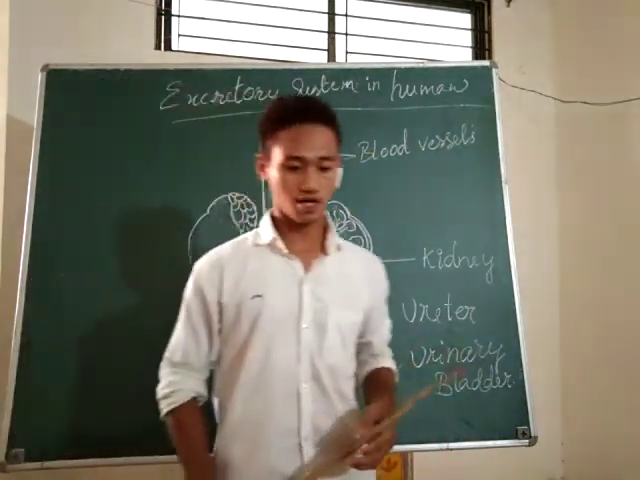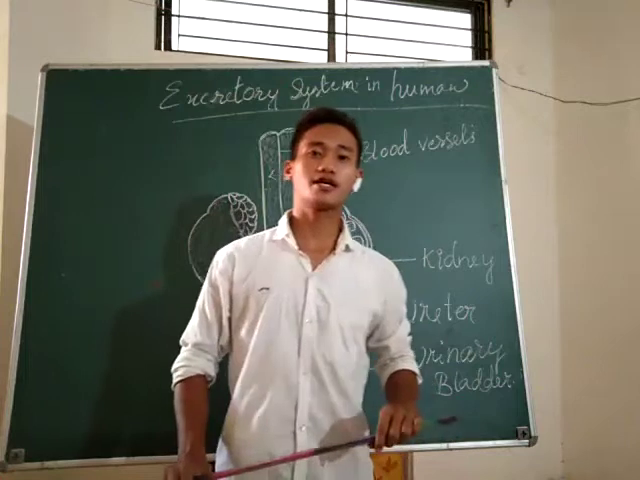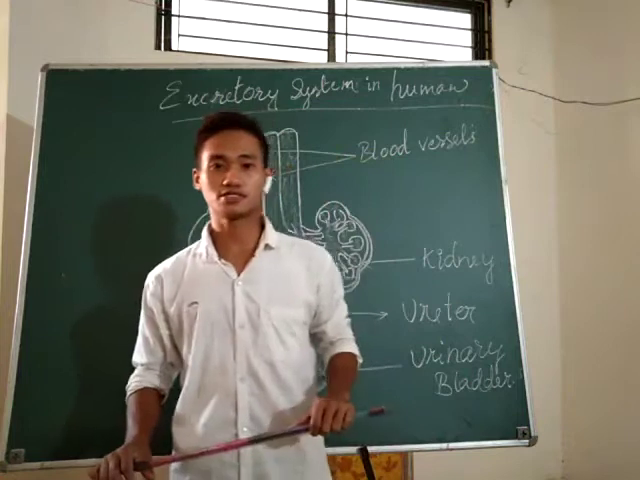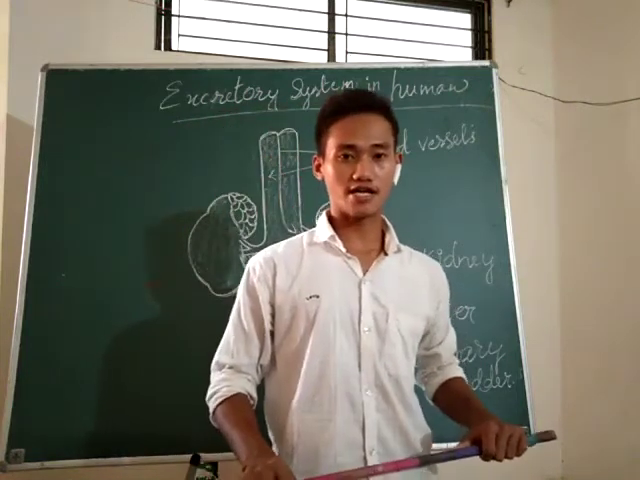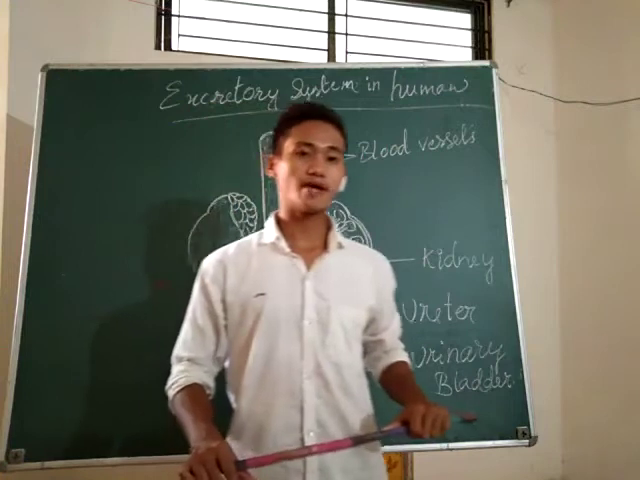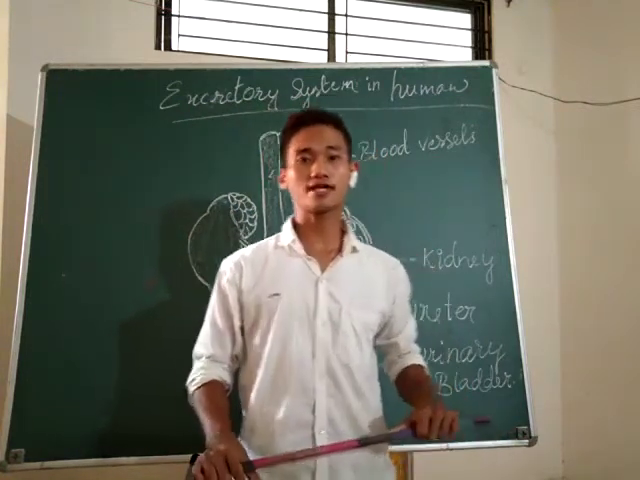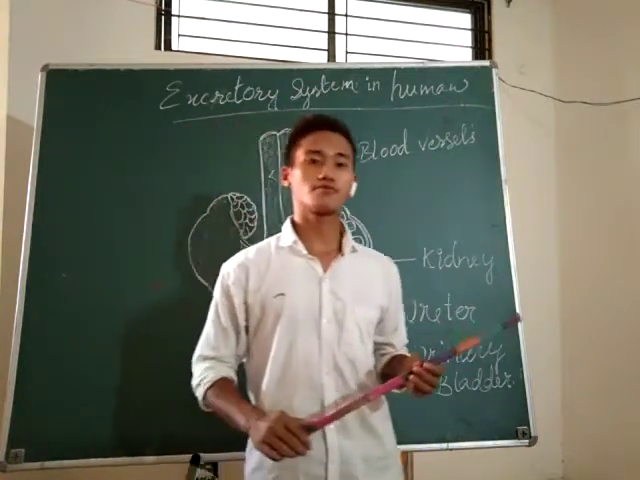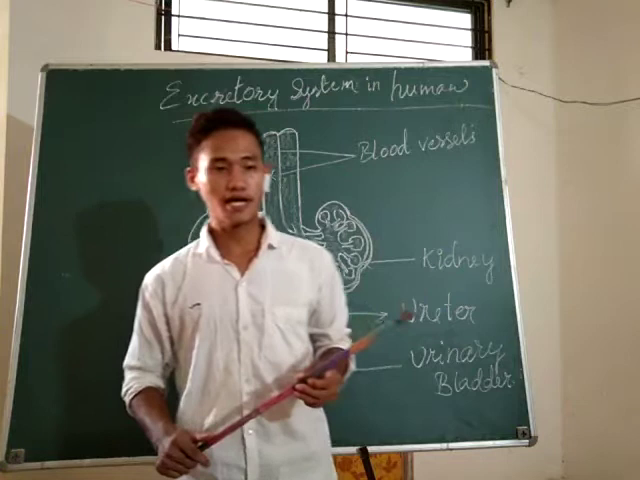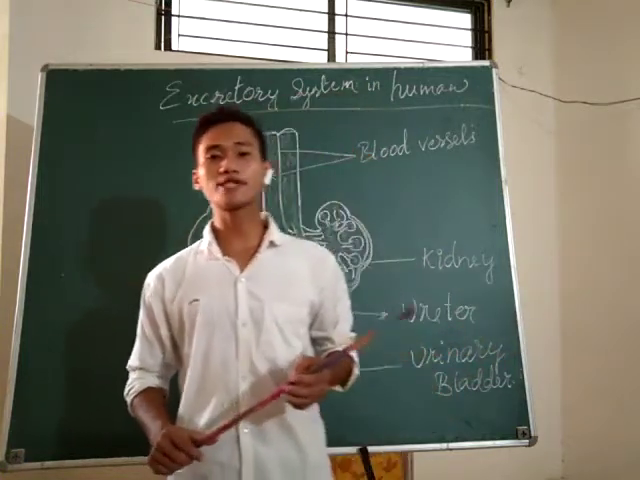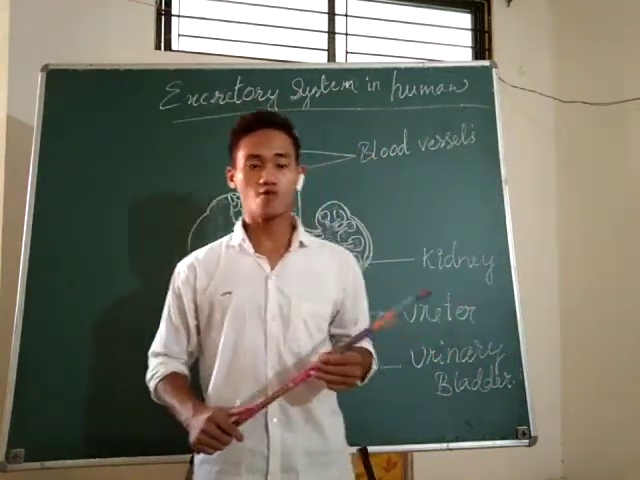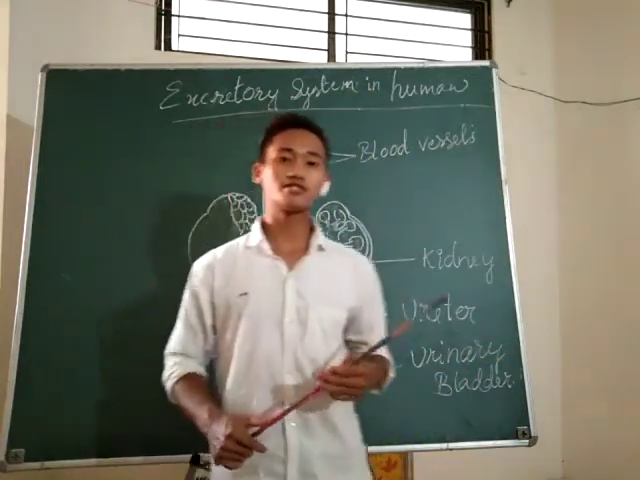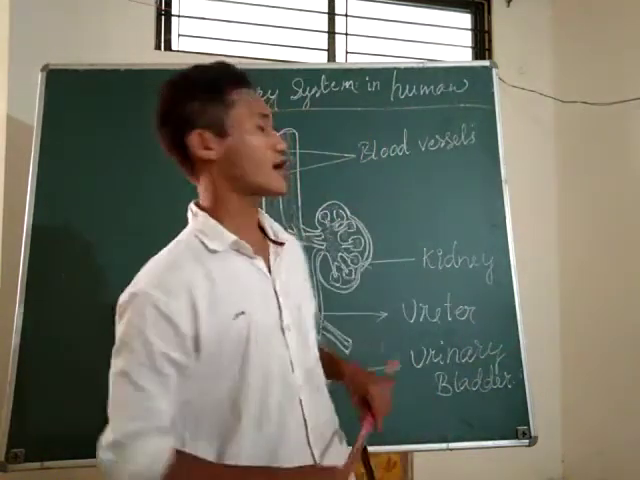Earlier we have seen that in the circulatory system, waste materials like carbon dioxide or some bacteria are taken out. In the lymphatic system, waste materials like disease-causing bacteria are removed from the human body. Through the circulatory system, we remove the waste material carbon dioxide from our body. Today we are going to discuss the excretory system.